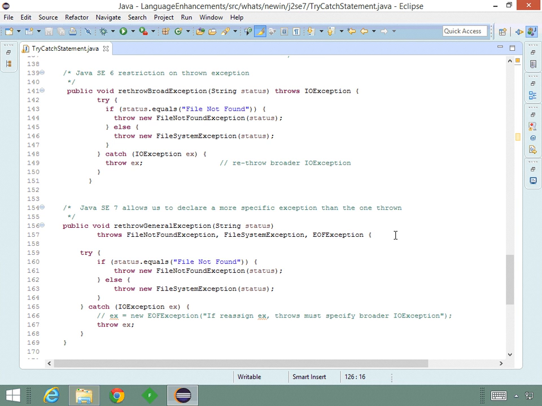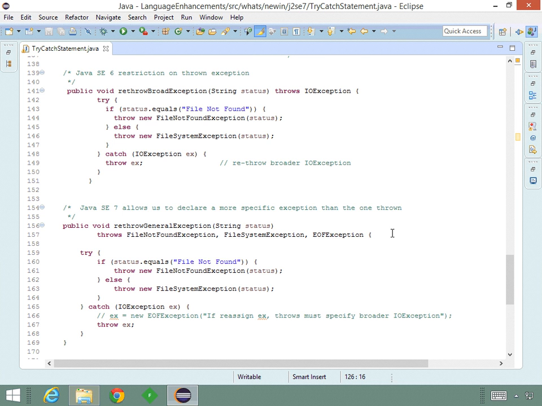In Java SE7, if you declare an exception type in the throws clause, the compiler is going to verify that the exception is one that the try block can throw. It's not caught by any preceding catch blocks that can handle it, and it's a subtype or supertype of the catch clause's exception type. Here the compiler figures out thrown exceptions from the try-catch block are either FileNotFoundException or FileSystemException, so they can be included in our throws clause.